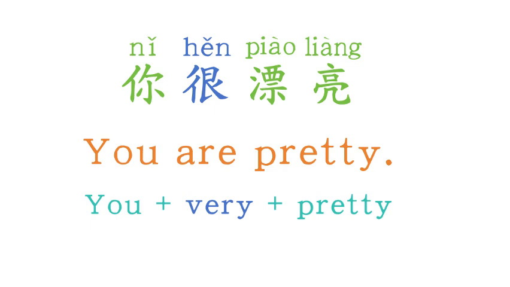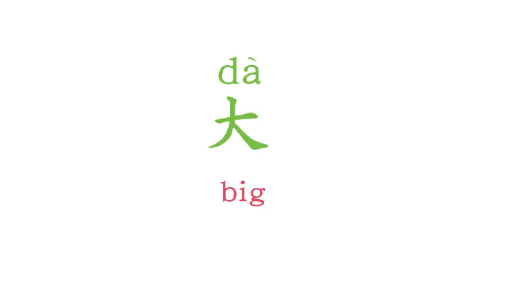So we learn another adjective to say big in Chinese. That is 大. So try to make a sentence. The United States is big. How to say that?